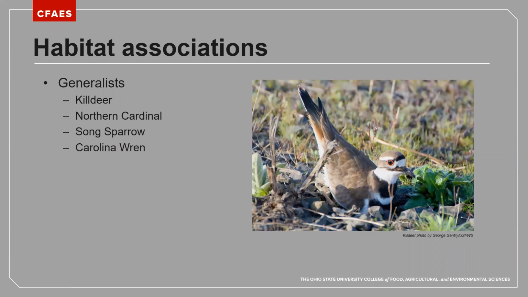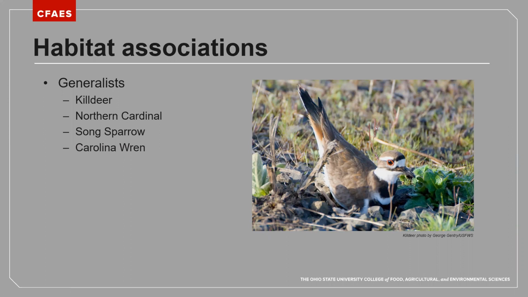So we can think about habitat associations in a couple ways. One would be to lump birds into a category that we would call generalist species. Now, these are species that don't really have very specific habitat requirements, and we find that they're broadly and widely distributed. We can think about species that would fit under this category, like killdeer, northern cardinal, song sparrow, Carolina wren.